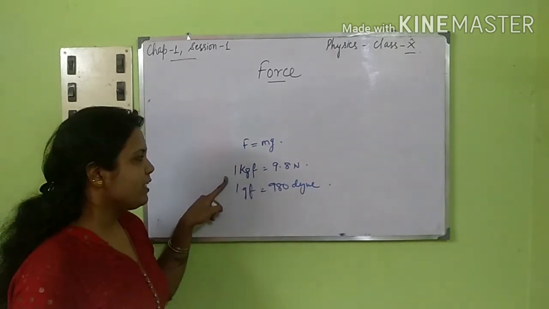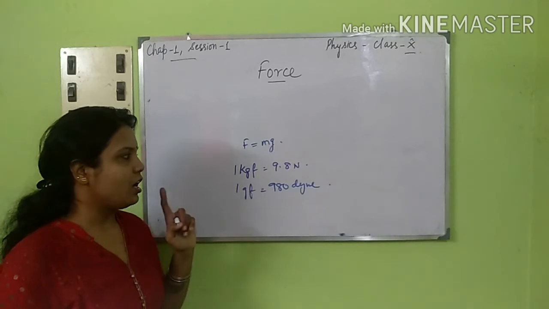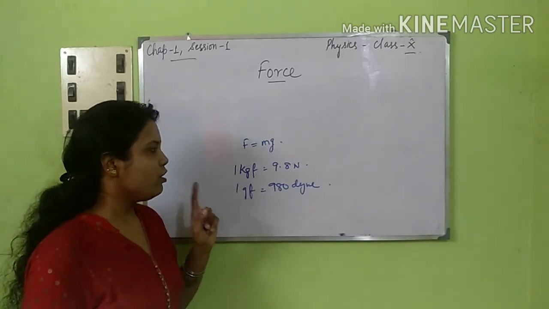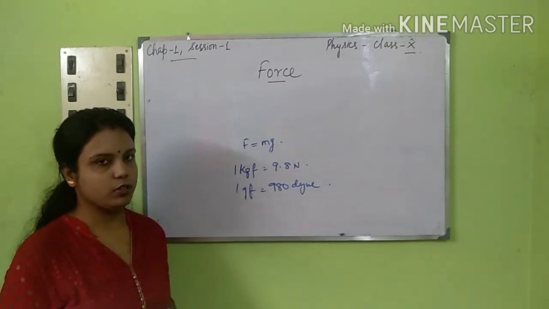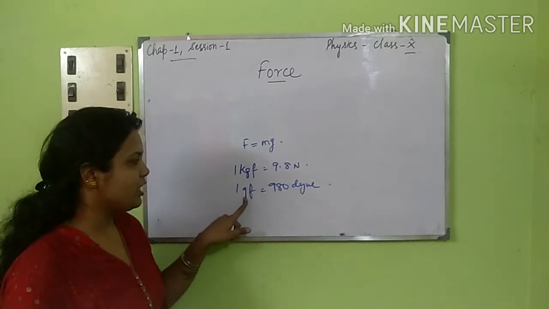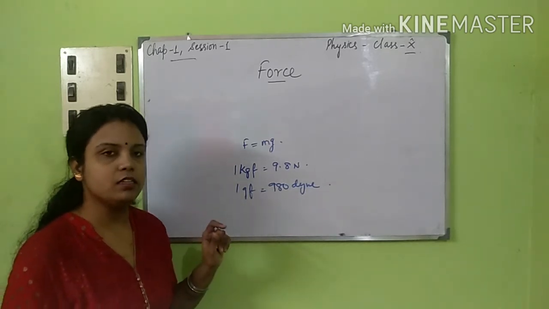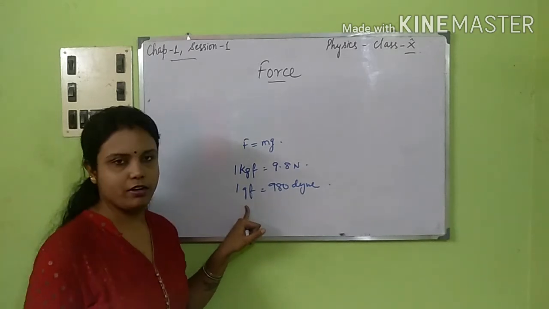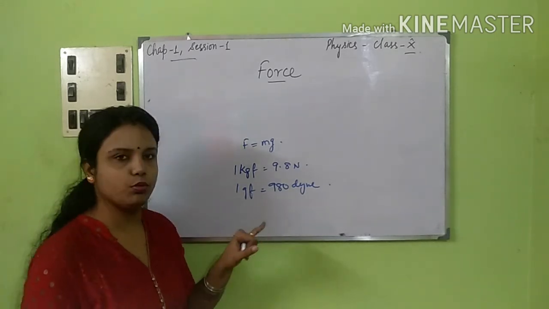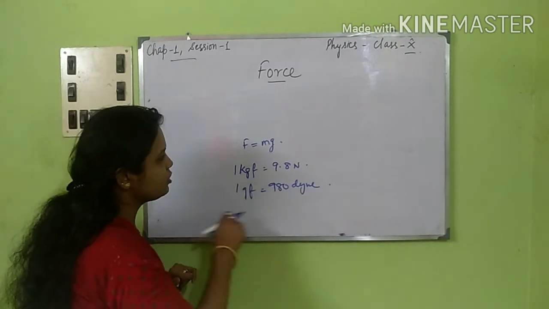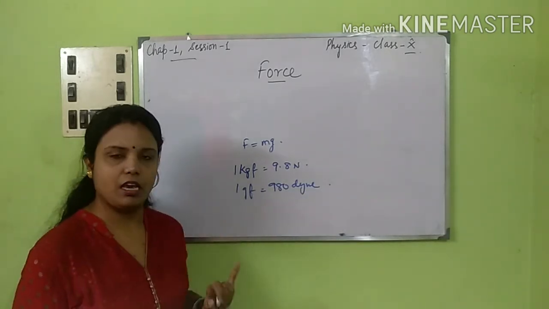So 1 kgf is the force with which a body of 1 kg is attracted towards the Earth's surface, and 1 gf, that is 1 gram force, is the force with which 1 gram mass is pulled towards the Earth's surface. So these are the two values. Please remember them, it is important.